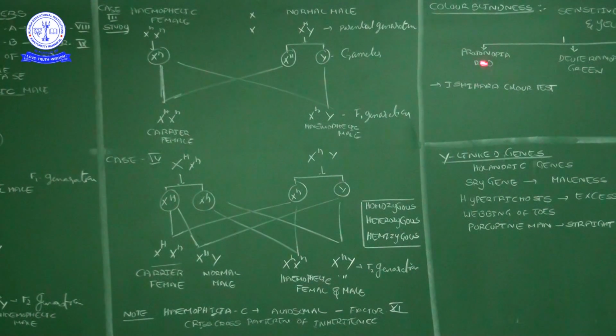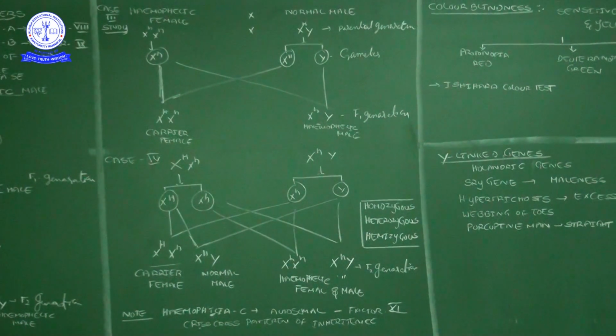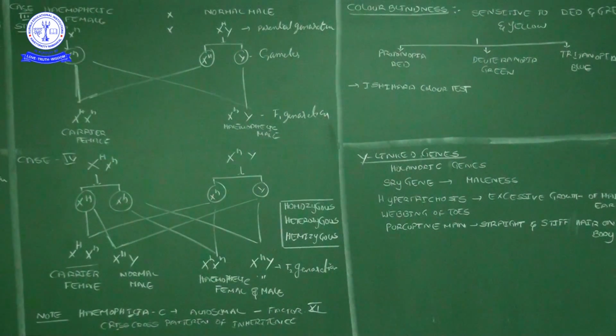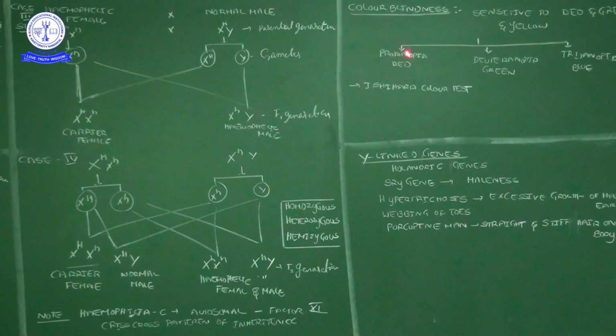Types of color blindness: protanopia, deuteranopia, tritanopia. Protanopia is nothing but lack of red color vision, and then deuteranopia lack of green color vision, tritanopia lack of blue color vision. Okay, those persons can't find that color properly, that is the thing. These color blindness disorders will be identified by the Ishihara test.